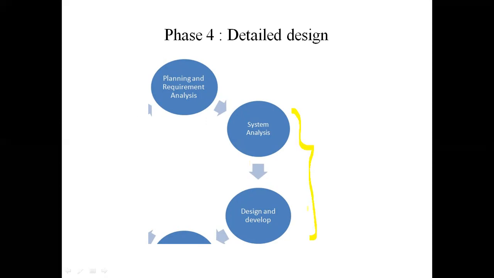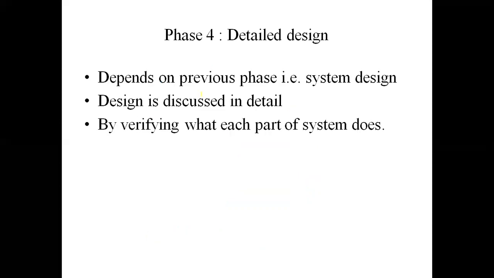We have not yet came out of these phases, and this detailed design phase is going to depend on previous phase, that is system design. We are going to discuss the design generated in the previous phase in detail, and we are going to verify what each part of system is going to do.